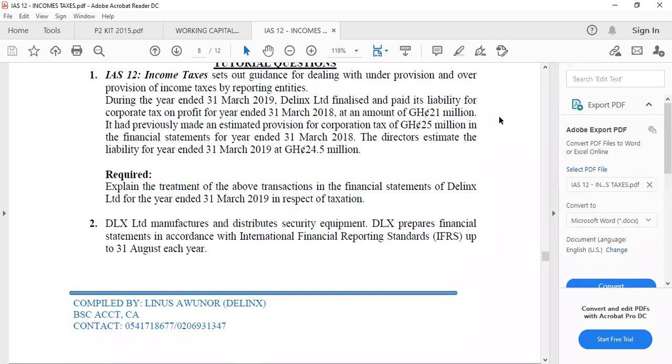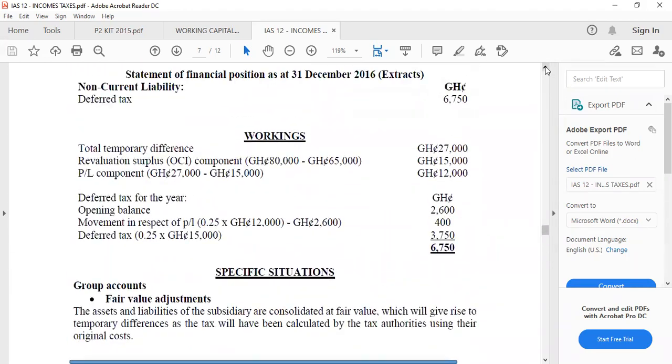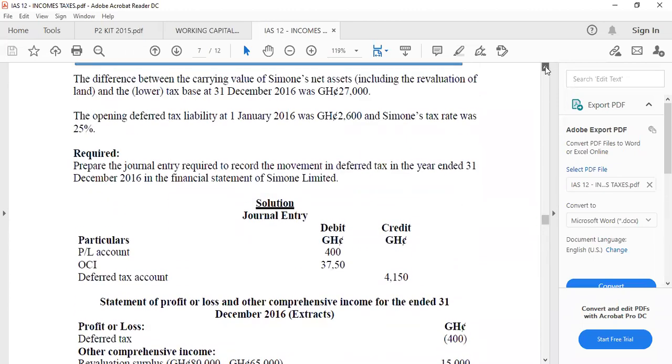If you have time, go and read that particular portion. We don't have time. I want to finish 36 today, so let's move on fast. So basically, that is all about deferred tax.